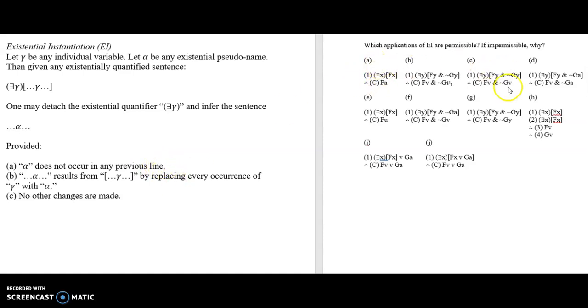In each of these cases, just as in the previous videos, you've got a premise and a conclusion that is drawn from that premise by application of EI. The question is whether or not that application of EI is permissible or impermissible. Go ahead and give all of these a shot, and we'll run through them together to make sure we're clear on all the aspects of this new rule, existential instantiation. And I should mention, just like all of the other previous new rules we've introduced, EI, EG, UI, UG, it is a rule of inference and not replacement. So pause now and give this a shot.